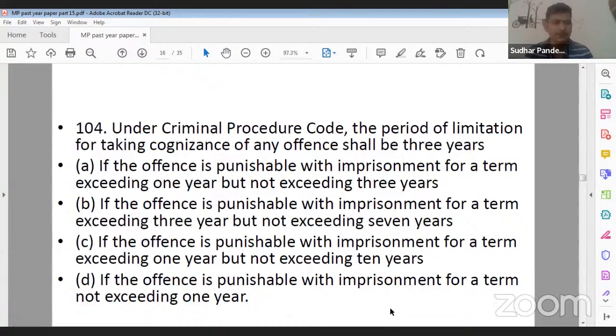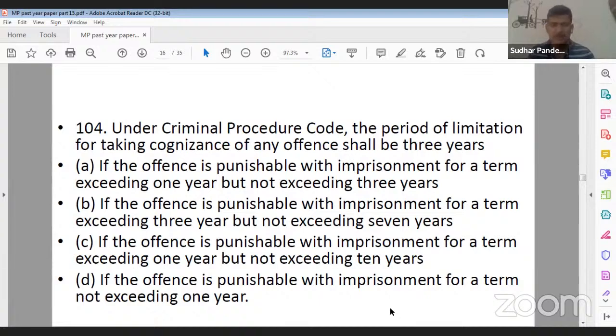Question number 104. The period of limitation for taking cognizance of any offence shall be 3 years. In which of the following cases can we say that the period of limitation for taking cognizance of any offence shall be 3 years? If you have read section 468 of your CRPC, you will have an idea.